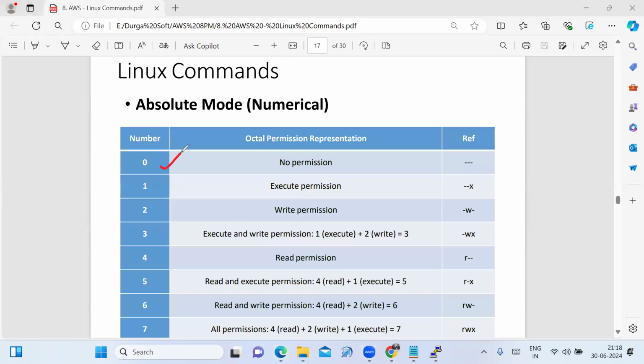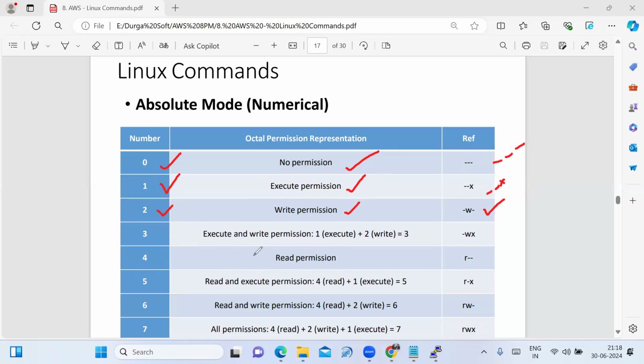Number 0 means no permission. In the description it is represented as hyphen. That is the no permission. Number 1 represents execute permission. It is represented as hyphen hyphen X. Write permission is 2. 2 is denoting the number. It is represented like that, hyphen W hyphen.